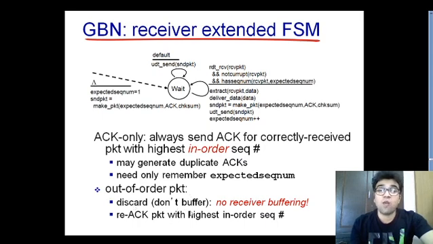The second important point of this slide is out-of-order packets, which I've already told you about: it discards out-of-order packets, because at the receiving side there's no receiving buffer available, there's no window size available. The one packet which is expected by the receiver has to come, then only that packet is received, otherwise it is discarded at the receiving side. The packet should be in sequence, which means Go-Back-N's receiver always receives the data in an ordered way.